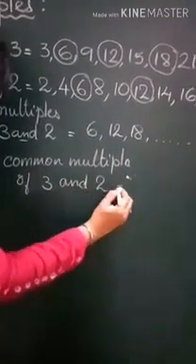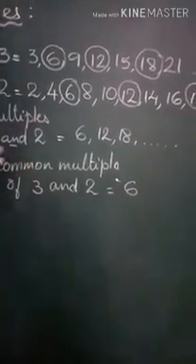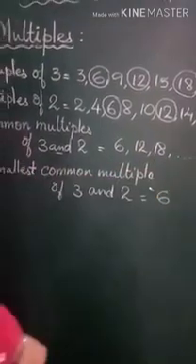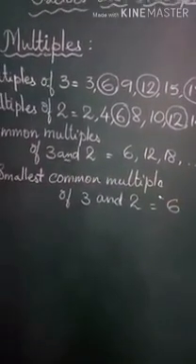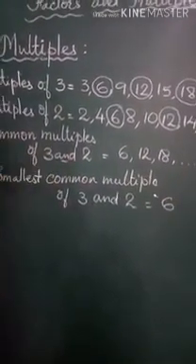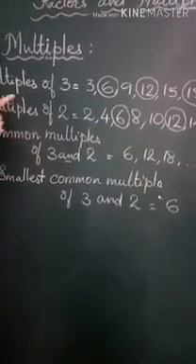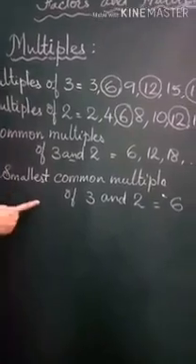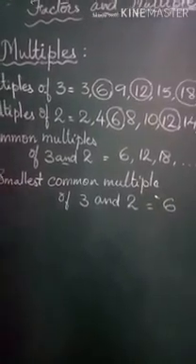Which is the smallest? 6. And if only common multiples are asked, then we have 6, 12, 18 and many more, like 24 also will be there, and so many more numbers. So this is how we find multiples, we find common multiples, and then the smallest common multiple. Let's see one more example.